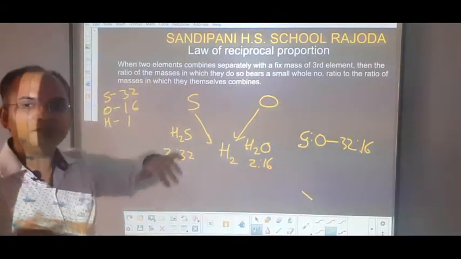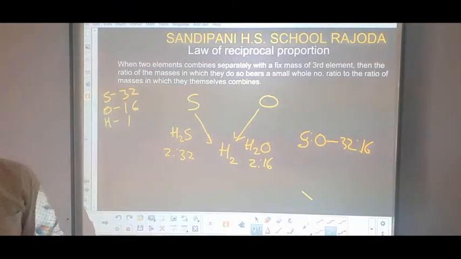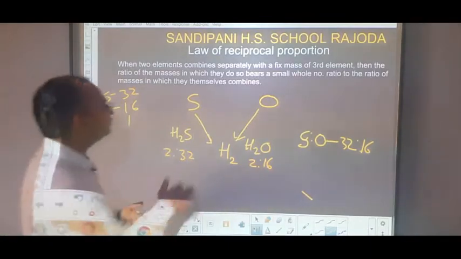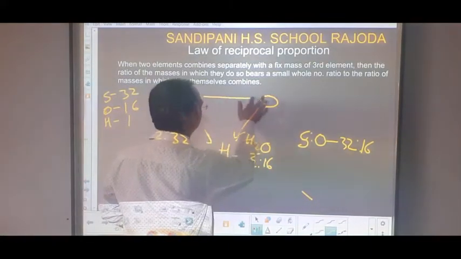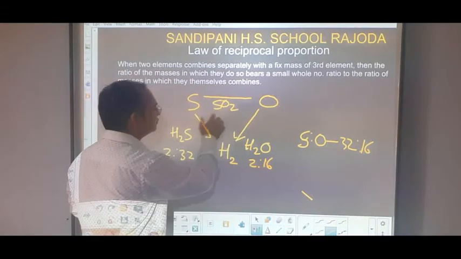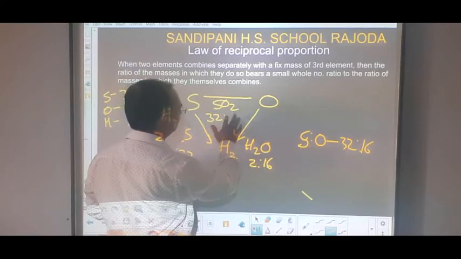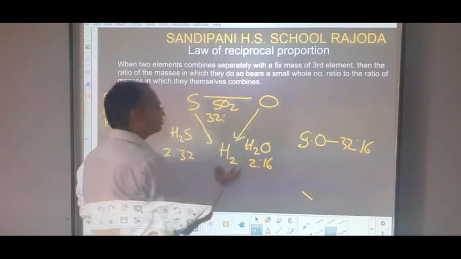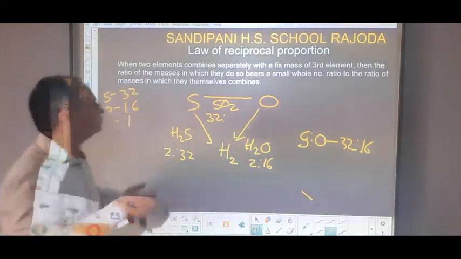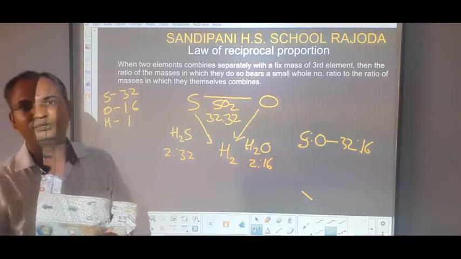Now see the ratio in which they combine with themselves. So students, whenever sulfur and oxygen combine together, they form SO2. Here sulfur is 32 and oxygen, 2 oxygens are there and 1 oxygen is equal to 16. That means oxygen is also 32.